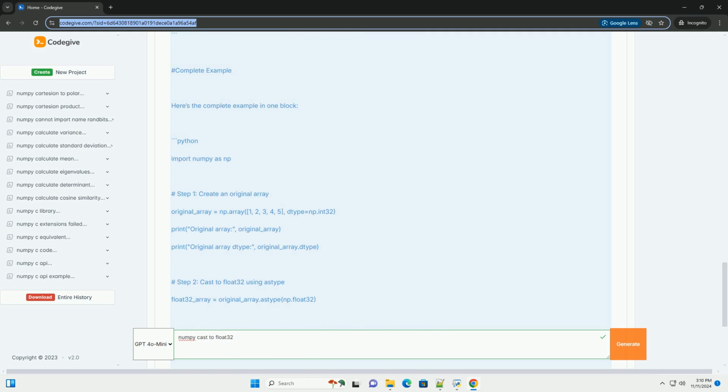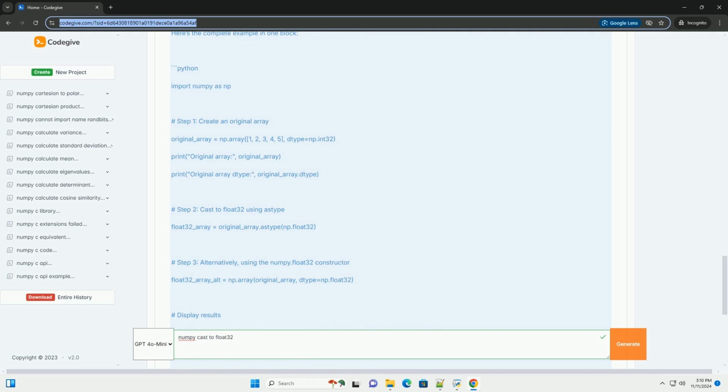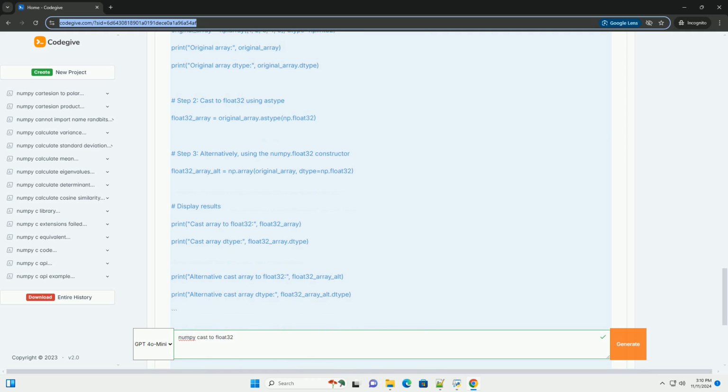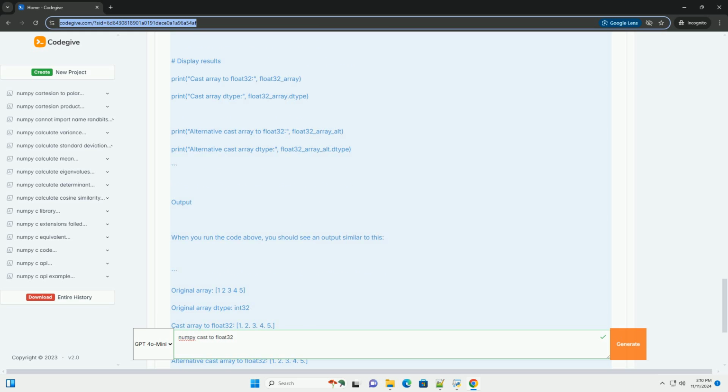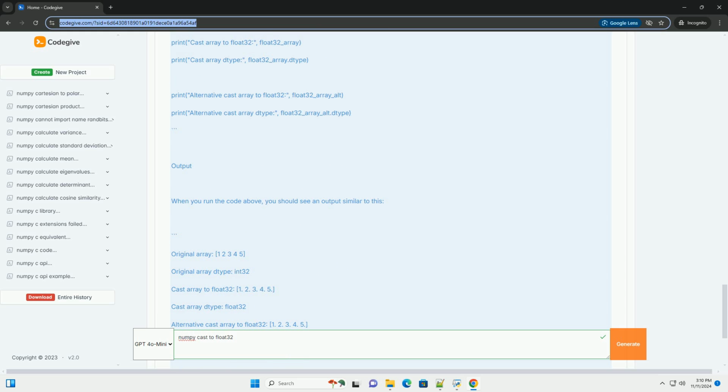Why cast to float32? 1. Memory efficiency. Using float32 instead of float64 can significantly reduce memory consumption, which is especially important when working with large data sets. 2. Performance. Some operations may be faster with float32 on certain hardware, like GPUs. 3. Compatibility. Certain libraries or frameworks, like TensorFlow or PyTorch, may require inputs to be in float32 format.